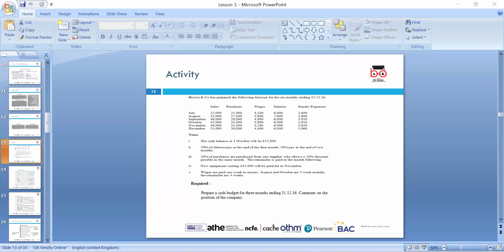Okay, then we have 3.3, critically evaluate the budget and the budgetary control process. Budgetary control is a useful comparative system. We can make a budget, like a £100 budget, but then compare it with what you actually spend. It's quite useful for planning, coordination, and control. On a divisional and functional basis, we have an HR budget, a marketing budget, a sales budget, and a production budget. Each department is known as a functional area. For the forthcoming budget, we can compare the level of performance against the budget.